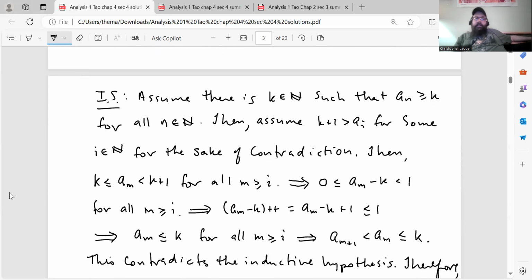All right, then we go on to the inductive step. Assume there is a natural number k such that a_n is greater than or equal to k for all natural numbers n. Then assume k plus 1 is greater than a_i for some i in N, so for some natural number i.